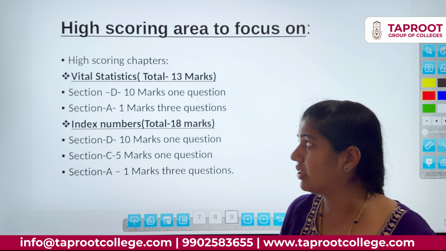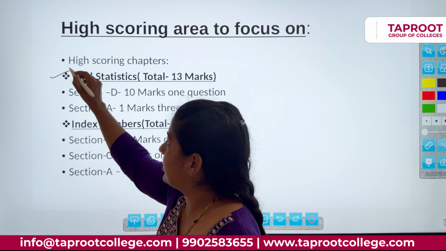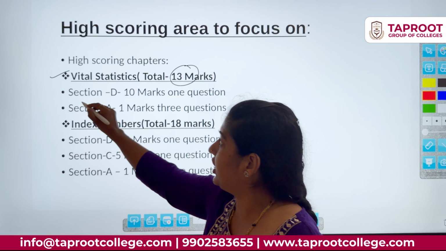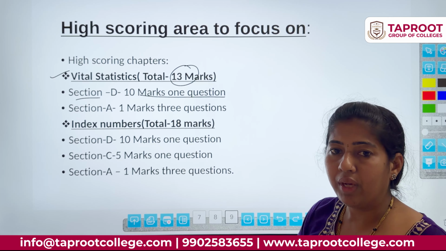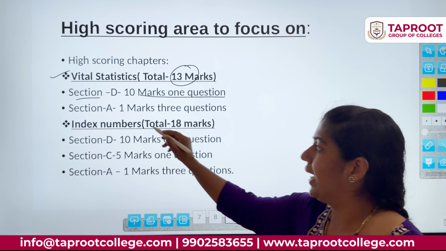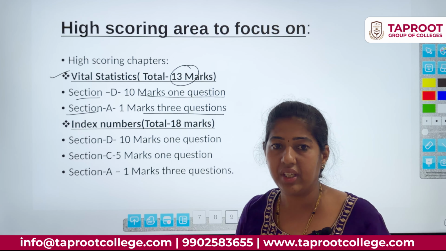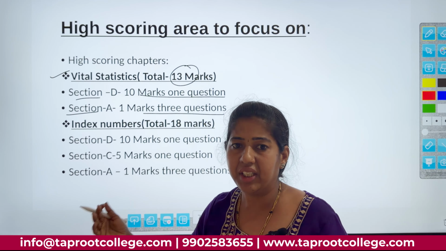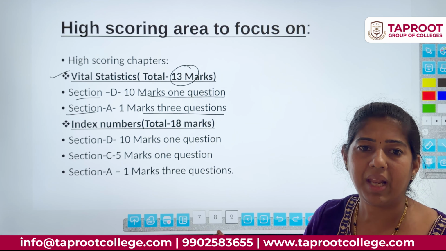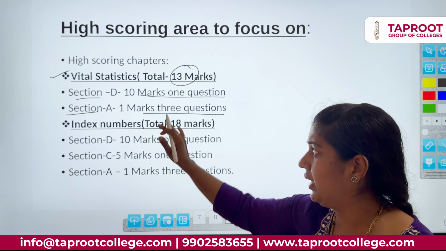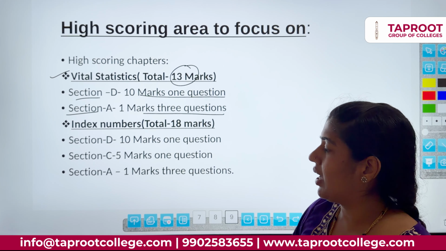You have to focus, especially on vital statistics. The total is 13 marks. In section D you will get a 10 marks question, a 10 marks problem, and in section A there will be 3 questions in the MCQ part. Either it may come as choose the answer, fill in the blanks, or a one word question. Totally 3 questions. It may come in any part. Okay, totally 13 marks, so it is important.